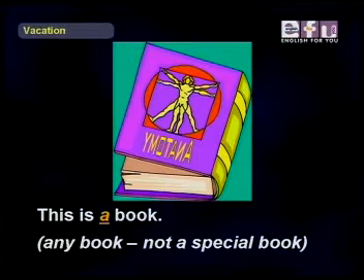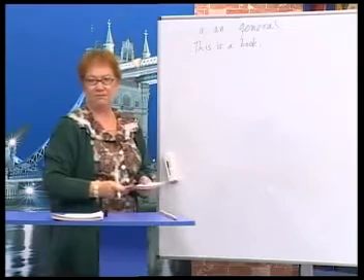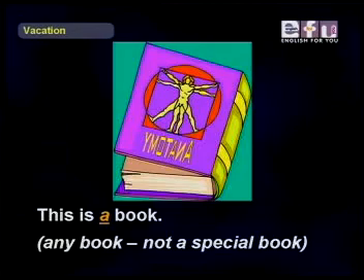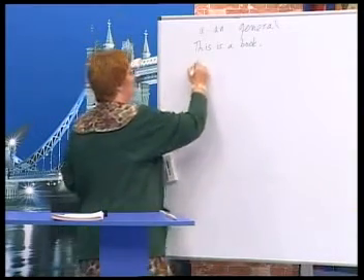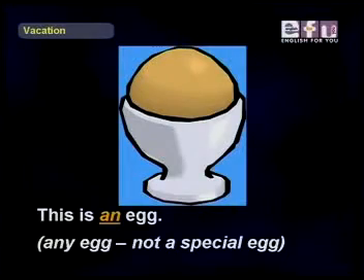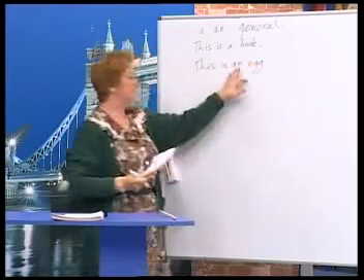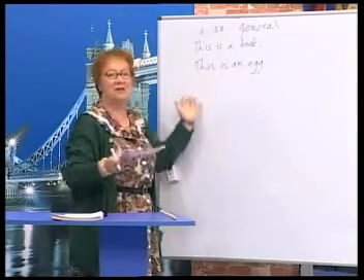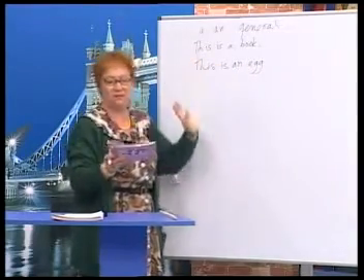General. It's any book. It's not a special book. Here's one: this is an egg. And we had to use an because of the E. This is an egg. General. It's not a special egg, it's general.